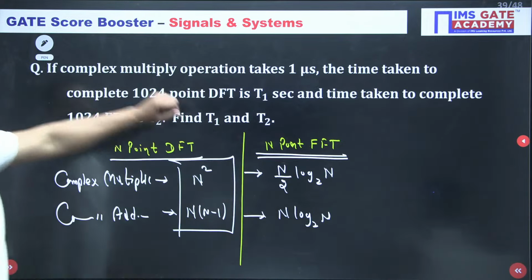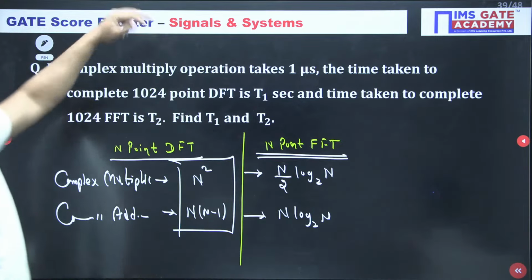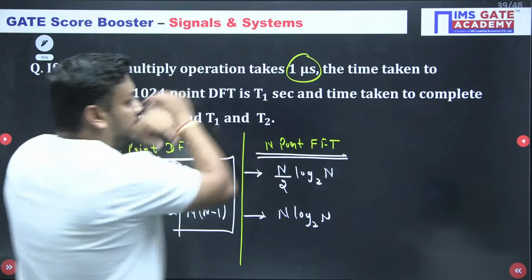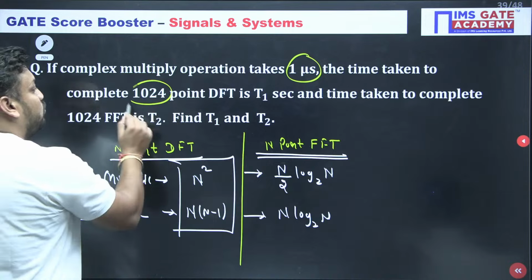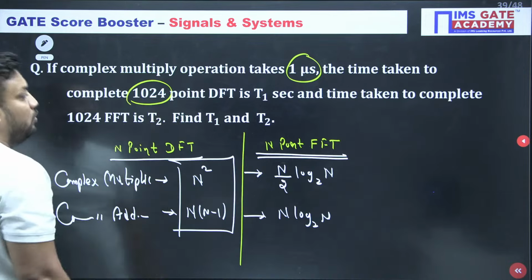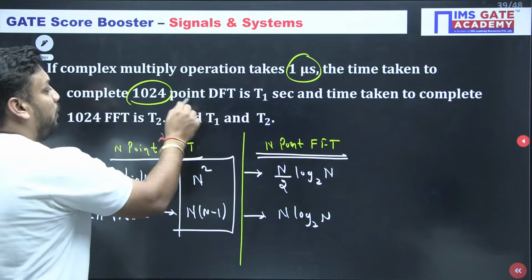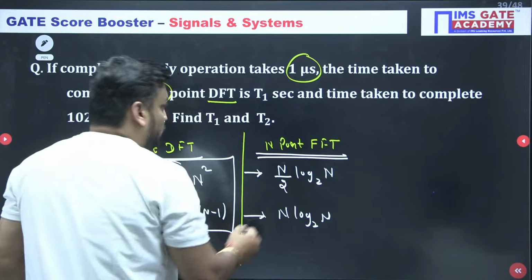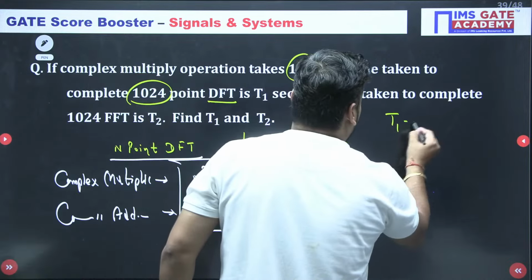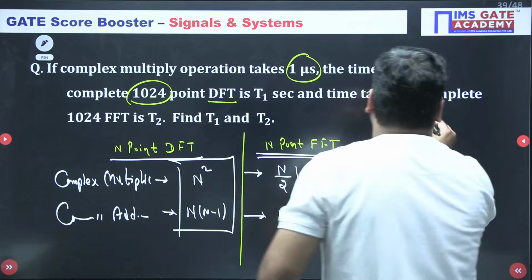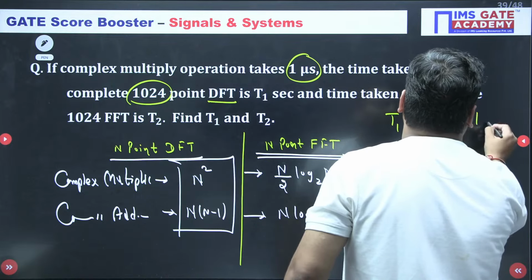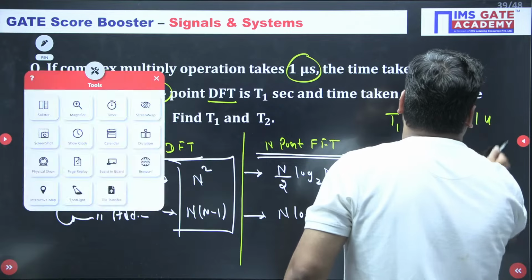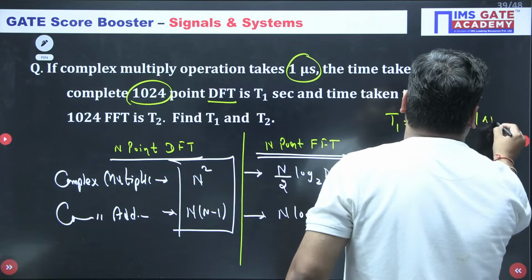What is the examiner asking for? If a complex multiply operation takes 1 microsecond, the time taken to compute a 1024 point DFT is t1. So t1 is N square, 1024 whole square into 1 microsecond, and 1 microsecond means 10 to the power minus 6.